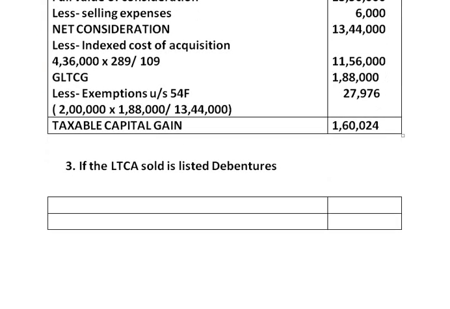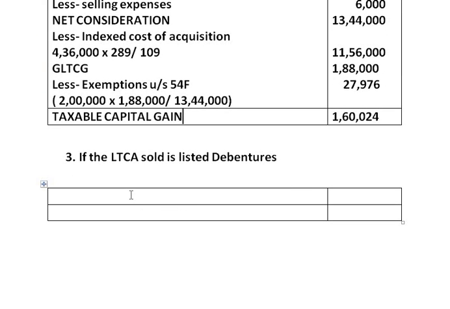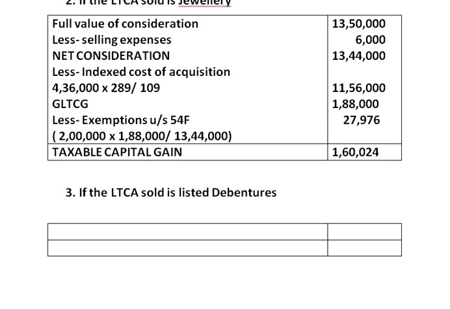Coming to the next one, if the long term capital asset sold is listed debentures. Here the procedure is the same. First we take full value of consideration, then we deduct the selling expenses, we get net consideration. Up to net consideration, even this solution is the same. So I am directly taking net consideration. But when you are solving it, take it stepwise.